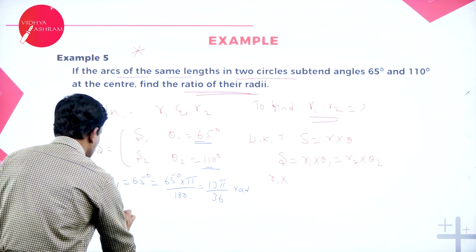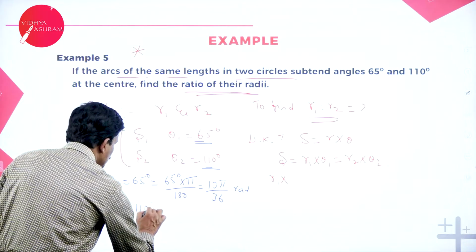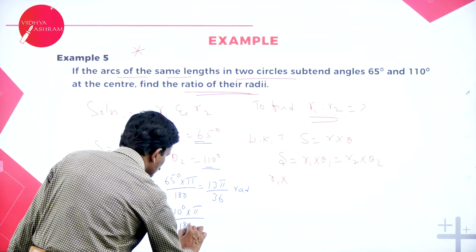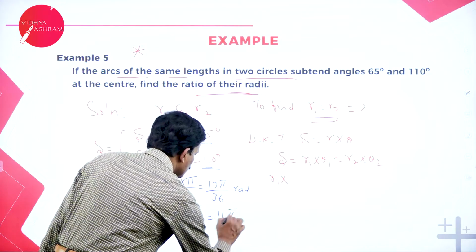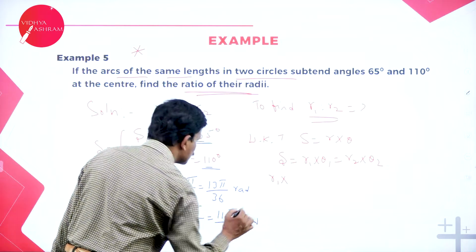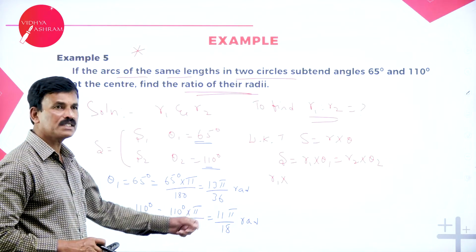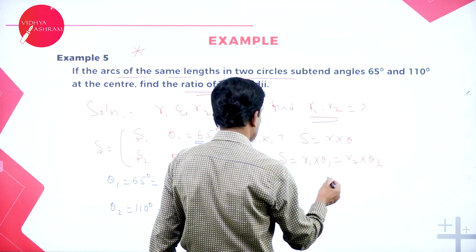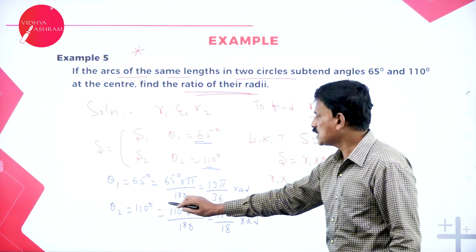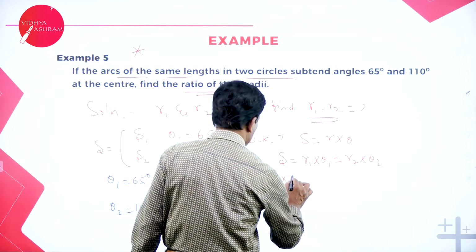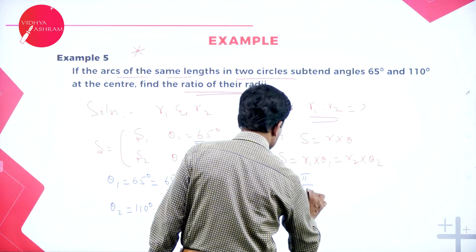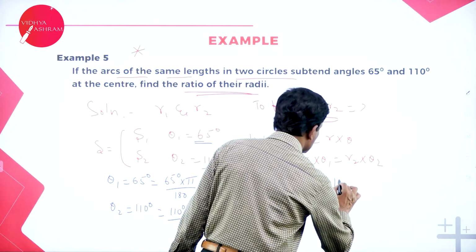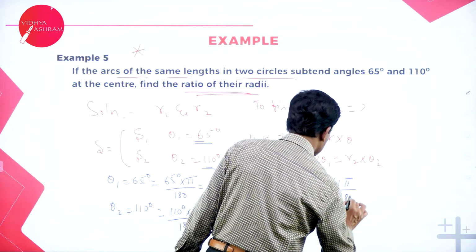Similarly, let us come to the second one. Theta 2, 110 degrees, is 110 into pi divided by 180. This is equal to 11 pi by 18 radians. So theta 1 is 13 pi by 36, theta 2 is 11 pi by 18. Substitute here: R1 into 13 pi by 36 is equal to R2 into 11 pi divided by 18.